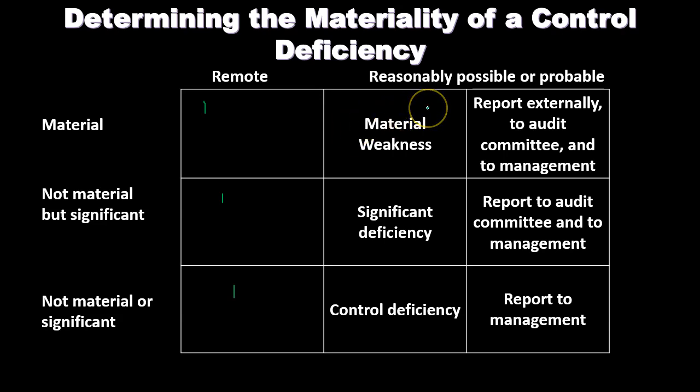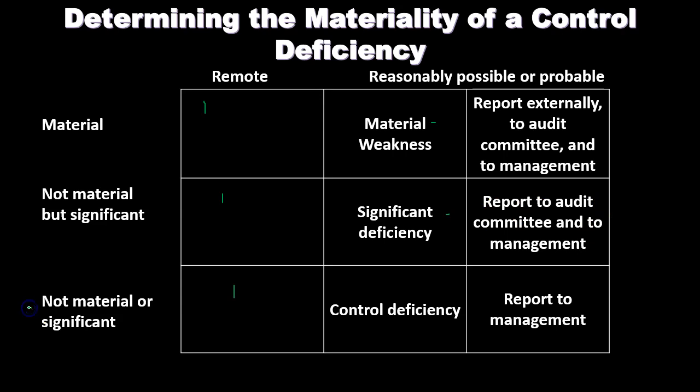We're going to report it externally to the audit committee and to management. So we're going to talk to both management and the audit committee in that case. If it's not material but significant, and it's remote, nothing. If it's reasonably possible or probable, that's what we define as a significant deficiency in our table. What do we do about it? Report to the audit committee and to management.